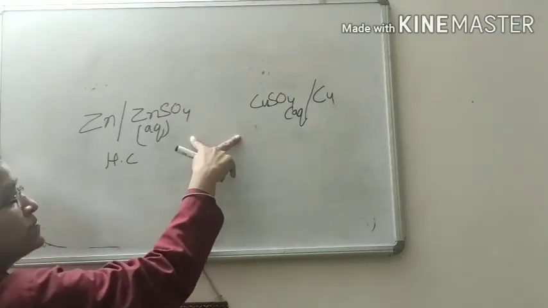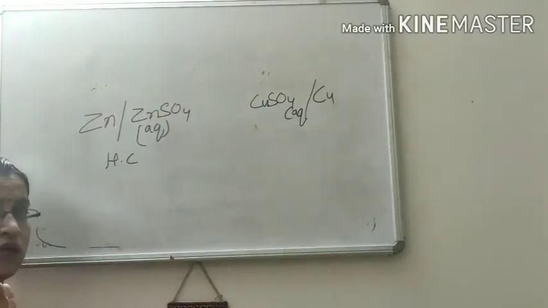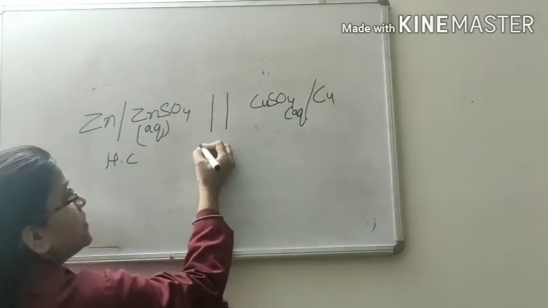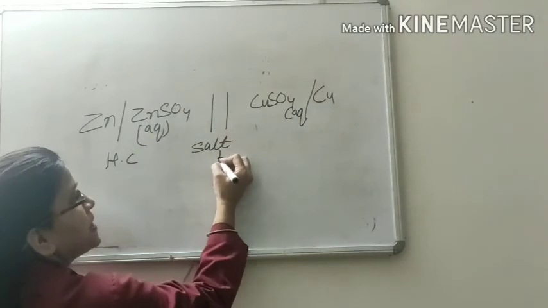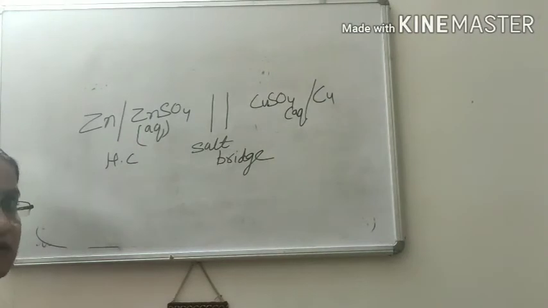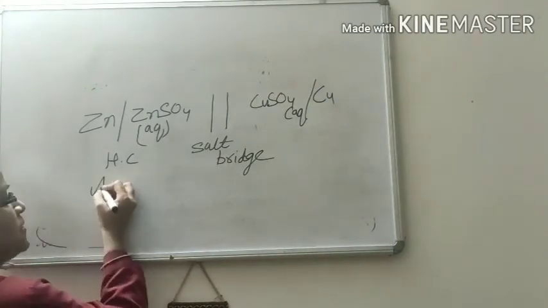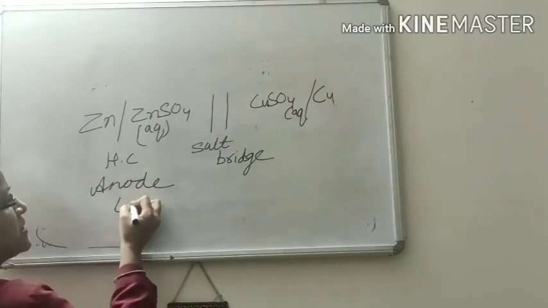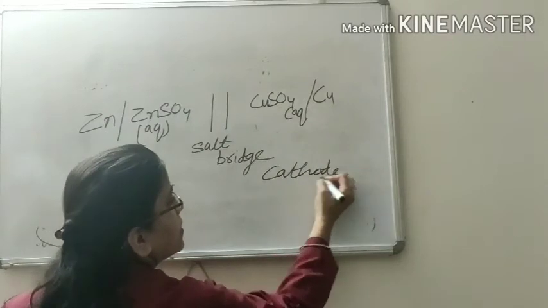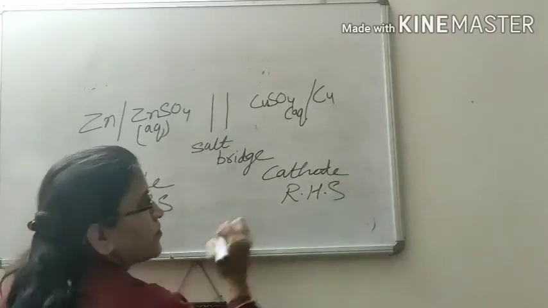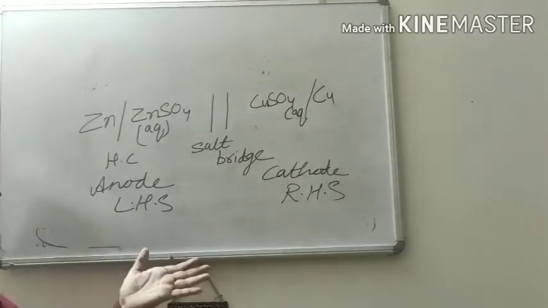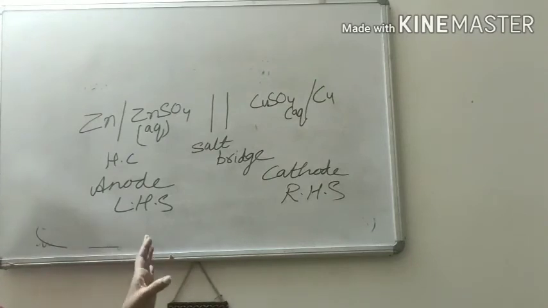And when these two half cell reactions are connected together, then only the cell becomes complete. So they are connected internally by salt bridge. This salt bridge is represented by parallel lines. This is called graphical representation. So what we notice in graphical representation, anode is always written on left hand side, cathode is always written on right hand side. Clear? So in this way you write graphical representation of any cell if you know their anode or cathode.